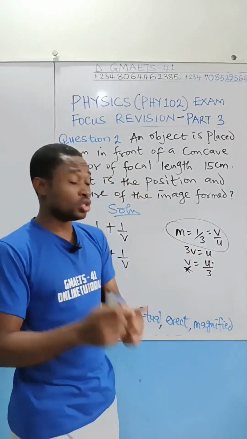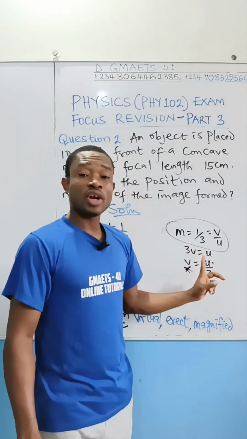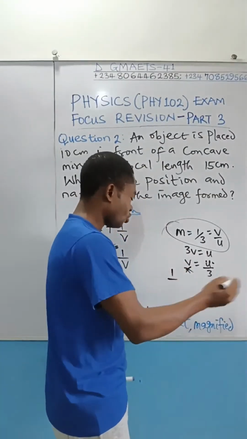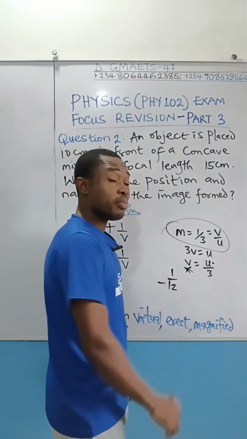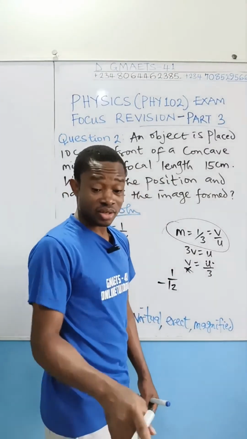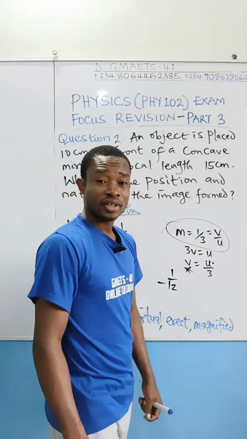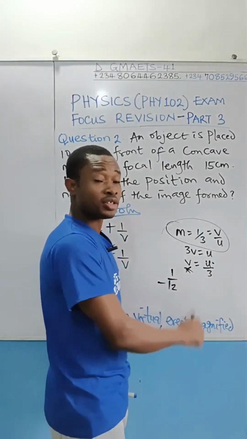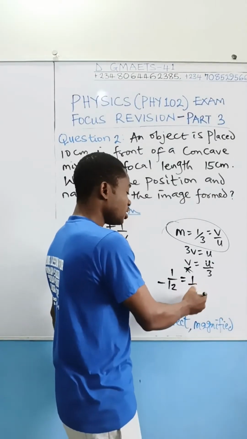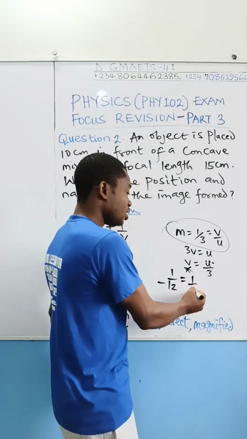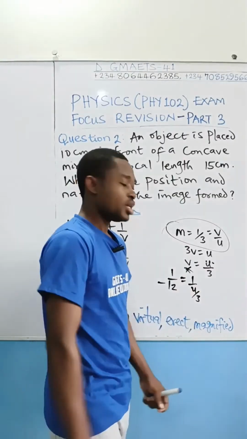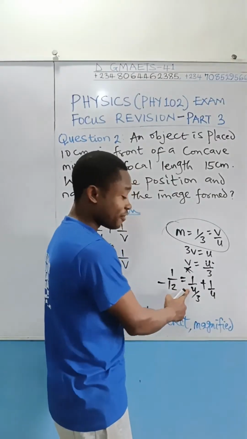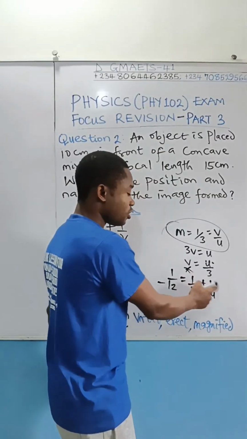The first thing you have to do is to calculate your u. If you calculate your u, fix it here and get v. Of course, you are going to use 1 over 12. This 12 is going to be minus because it is a convex mirror. The question says it is a convex mirror. So 1 over f will be 1 over minus 12, equal to 1 over the image position v, where v is u over 3, then plus 1 over u.